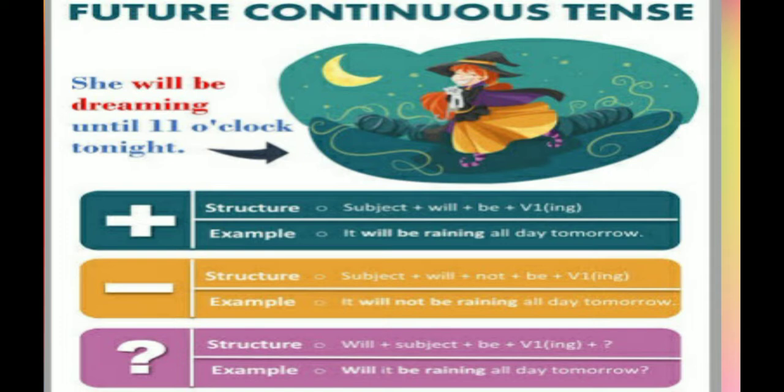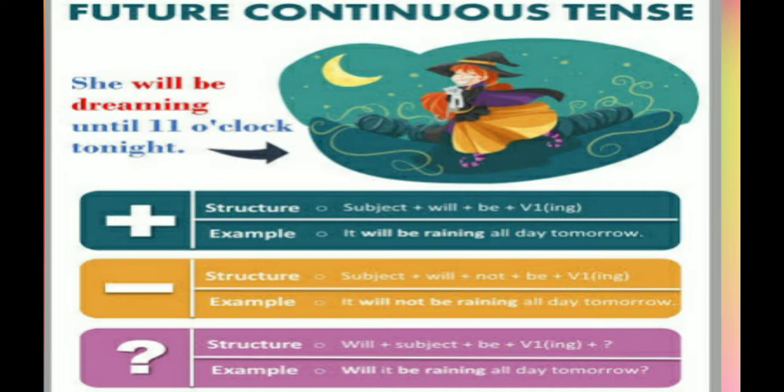Verb plus ing means present participle. And then the rest of the sentence. For example, it will be raining all day tomorrow. See here, it is the subject. With it, we have used will, then be, then rain plus ing, raining, and then all day tomorrow.